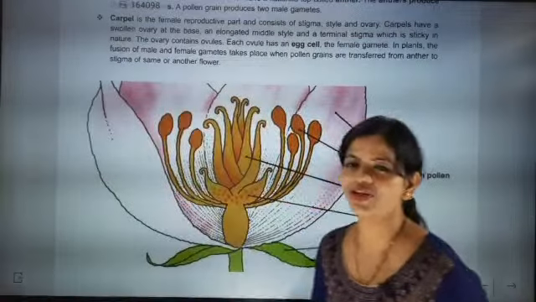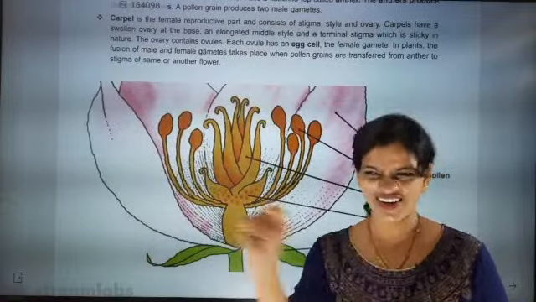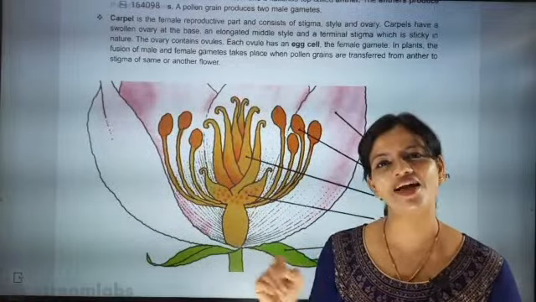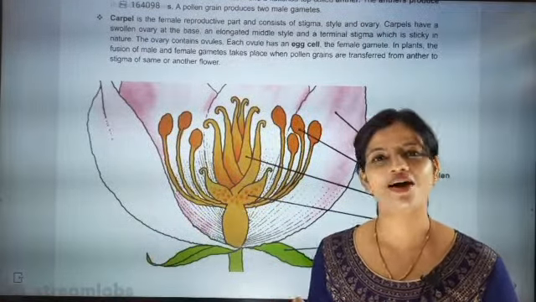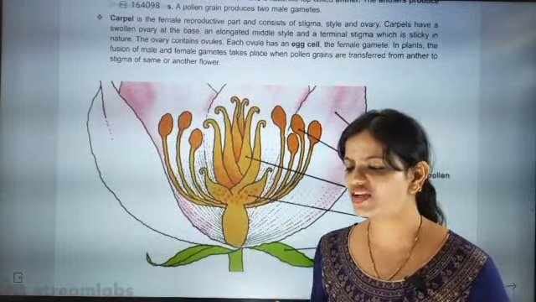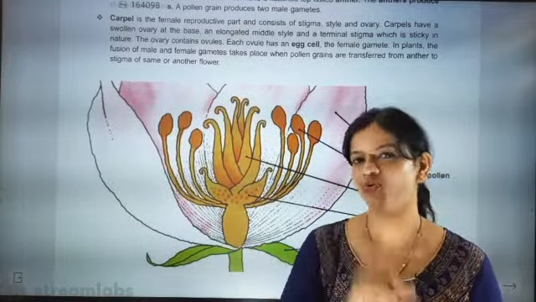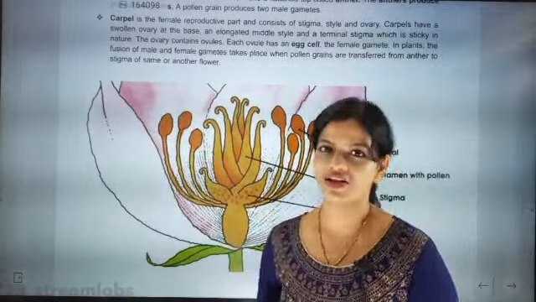It will add beauty to your answer. When you write and underline and give it to them, Androsium and Gynosium, the stamen and carpel part, they will specifically notice that point, that you have an edge, you know something, and then they will read your answer nicely.